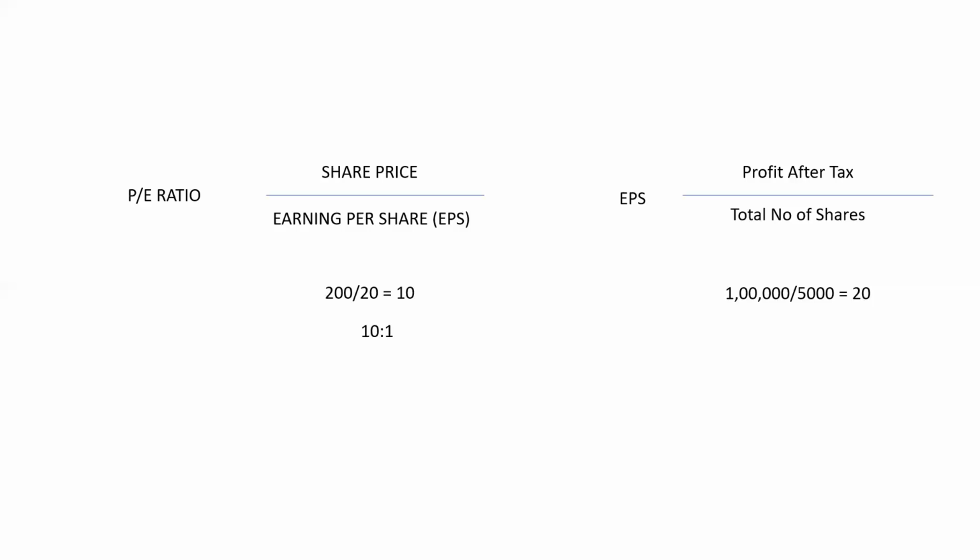Now the question is, is it good? Is 10 times good or bad? So how do we take the decision from this 10:1? There are a lot of other angles where we should focus.